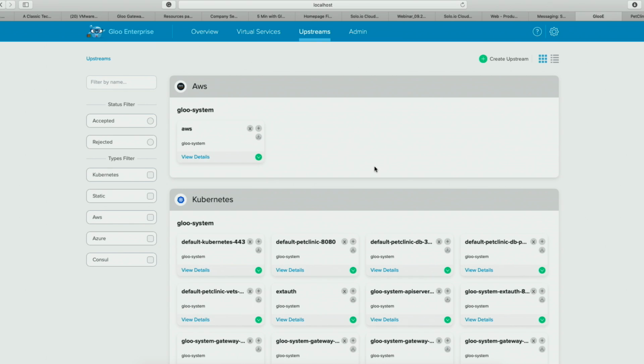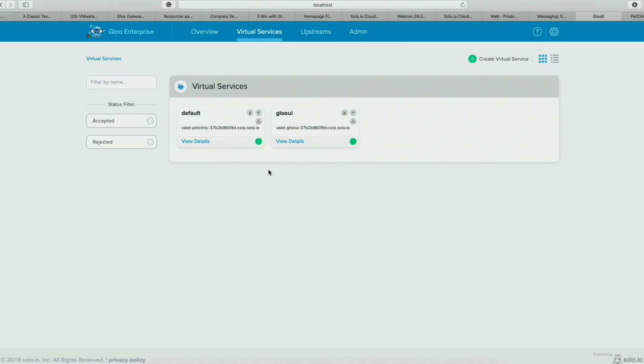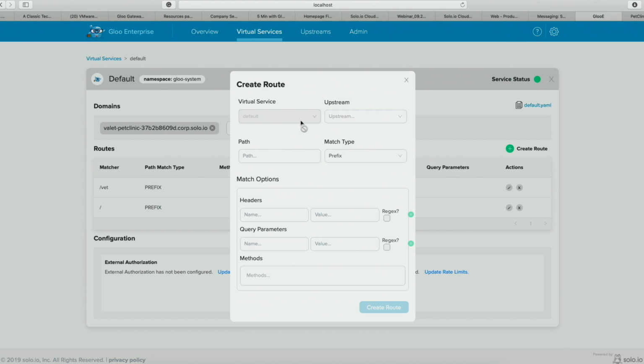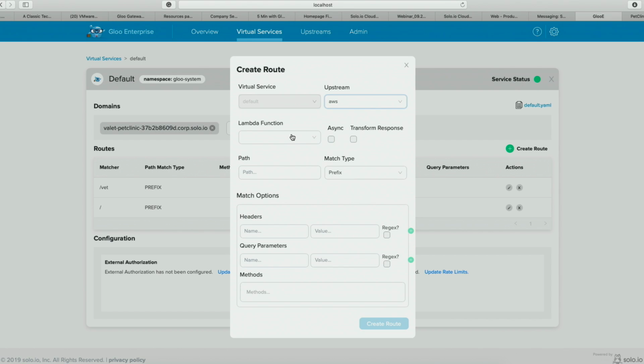So now what I'm going to do is pretty simple. We'll go again to the virtual service, and we will add a new one. We know where it is going. We will say go to AWS, find all the functions. Let's run contact form tree. Now Lambda always returns JSON, but I really want HTML here. So we will use our transformation filter, and I'm going to enable it.